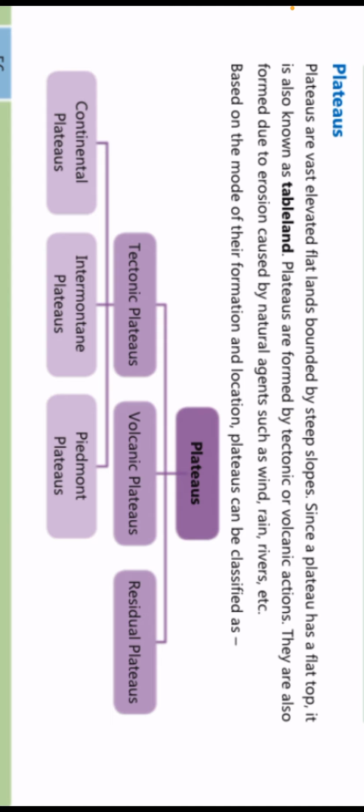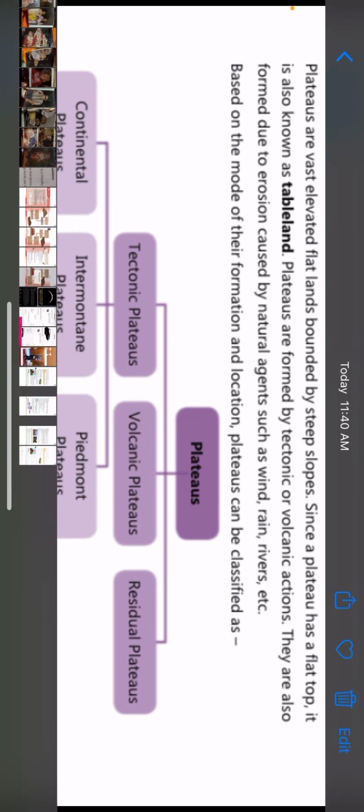Next topic comes the plateaus. Plateaus are vast, elevated flat lands bounded by steep slopes. So ये elevated flat lands है which are bounded by steep slopes. मतलब there is a slope there. Steep मतलब एकदम standing slope. Okay, since a plateau has a flat top, because उसका top flat होता है.